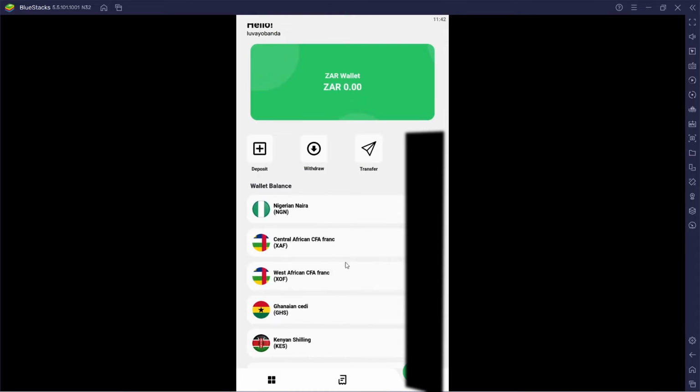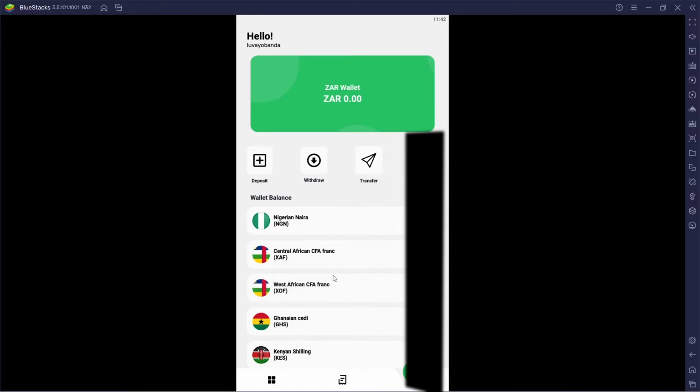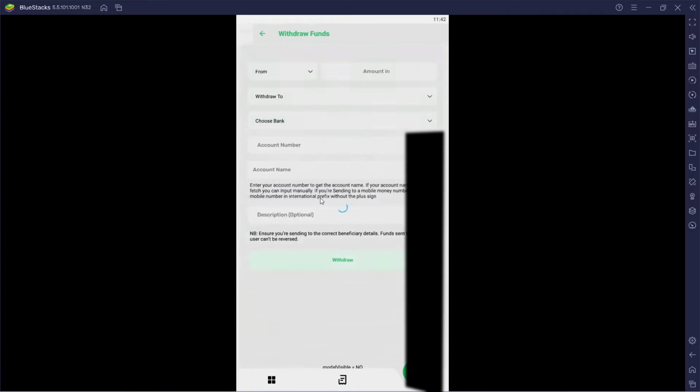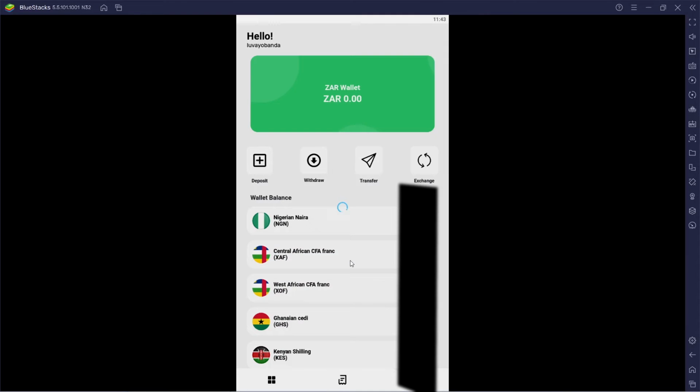So if you wanna withdraw, just gonna go ahead and choose your country right here. So I'm in South Africa right now. I'm just gonna go ahead and click ZAR right here and click withdraw. Then it's gonna ask my banking details, so I'm just gonna fill up all this and stuff like that and click withdraw.